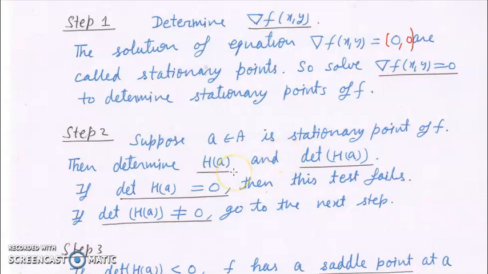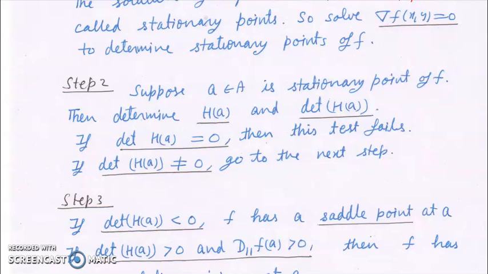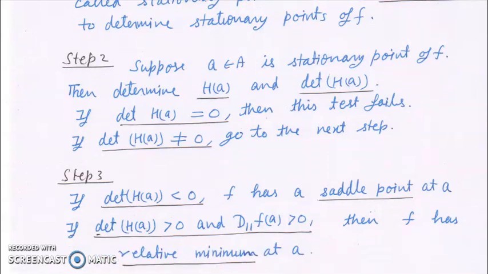Now determine HA, which means the Hessian matrix of f at A, and determine the determinant of the Hessian matrix of f at A. If this determinant is 0, then this test which we are doing is not valid. This test fails. We cannot say anything about the point. If the determinant is non-zero, then we do step 3.